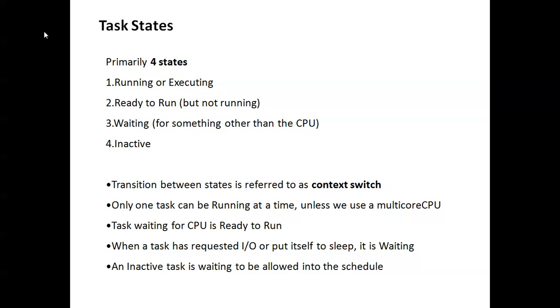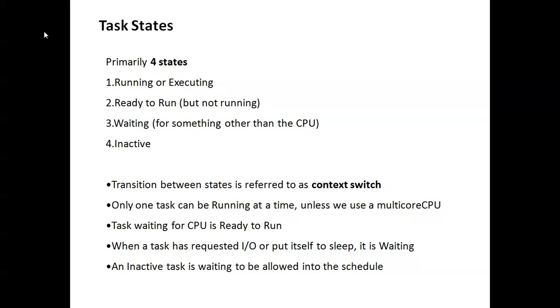Task states. There are four primary states: running, which is executing; ready to run but not running; waiting for something other than the CPU; and inactive. These are the four primary states for a task. Transition between states is referred to as a context switch.